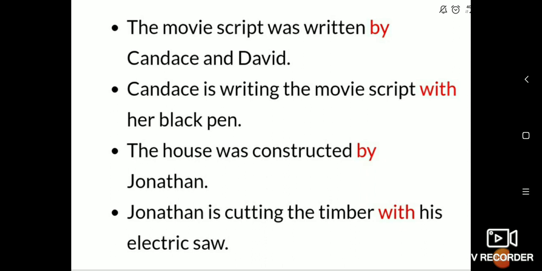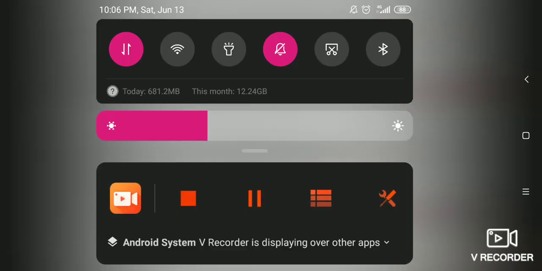So dear children, I think you all would have understood this, where you have to place the preposition, how you will use the correct preposition in the correct place.